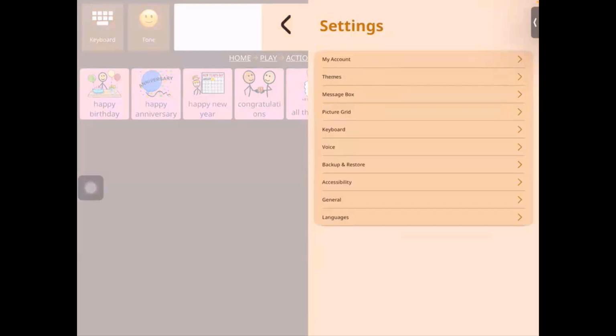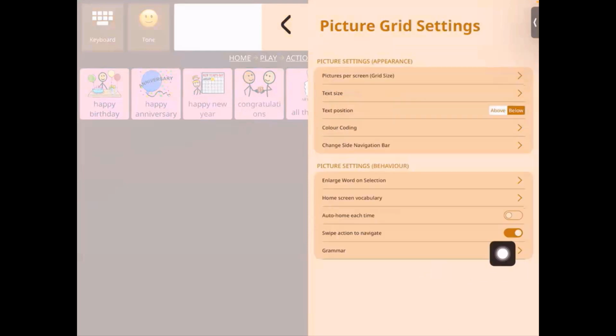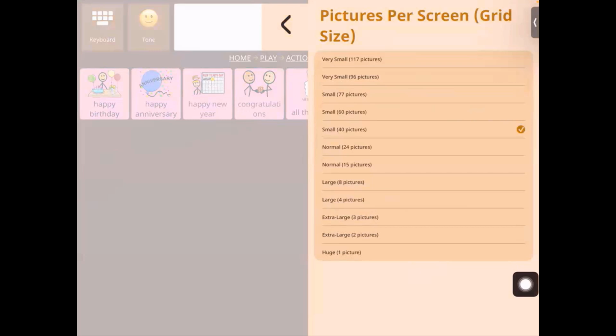Okay, so now we saw message box. The next setting that we're going to see is picture grid. So let's go into picture grid. The first one is the grid size or the pictures per screen. So just for the sake of this demo, I have placed the pictures per screen at 40, as you can see here, 40.